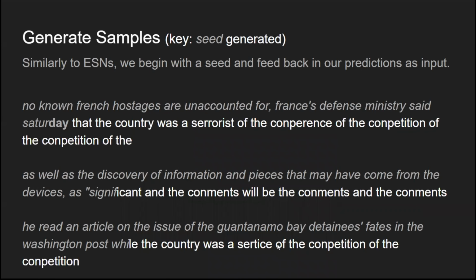Further, here we can see some results that have been generated by the LSTM model. Initially we seeded it similar to the ESN model. We begin predicting with some seeds, and we feed back our prediction as an input. Here we can see the LSTM model has been trying to predict some new words when compared with the ESN model, maybe similar.